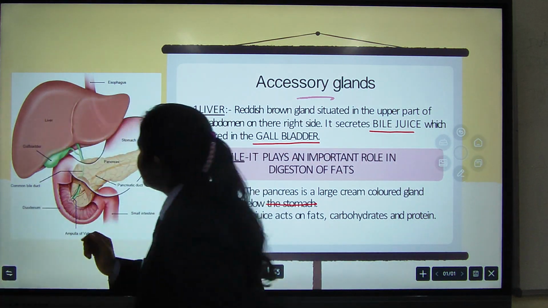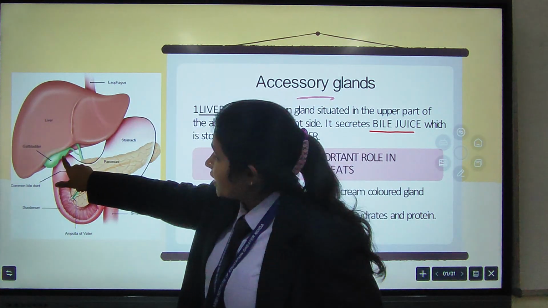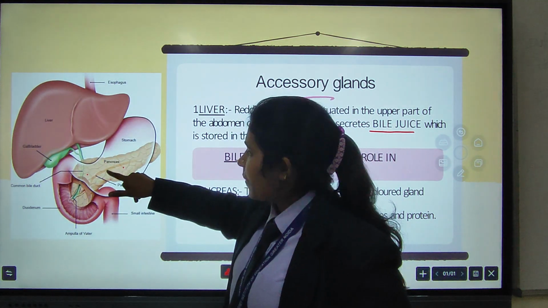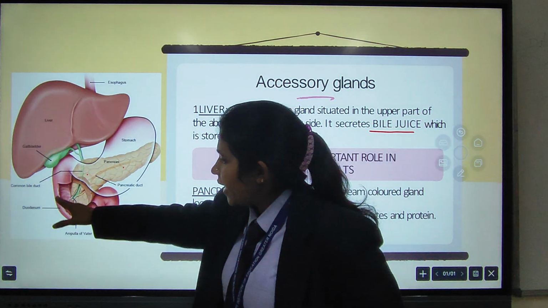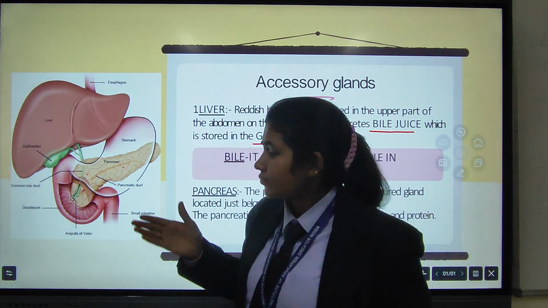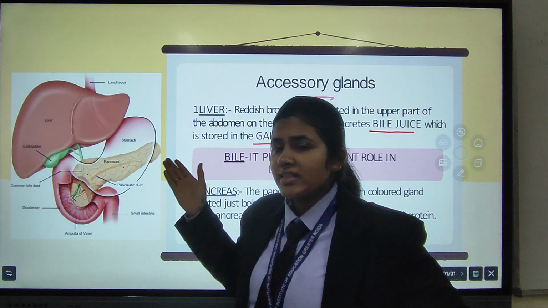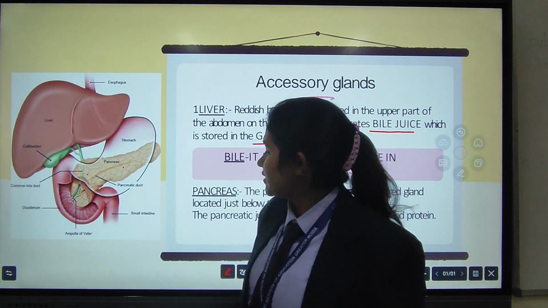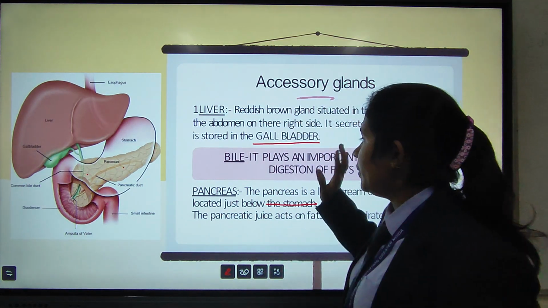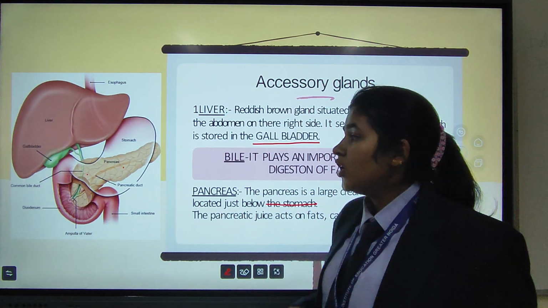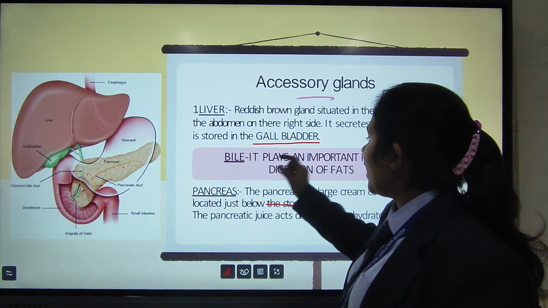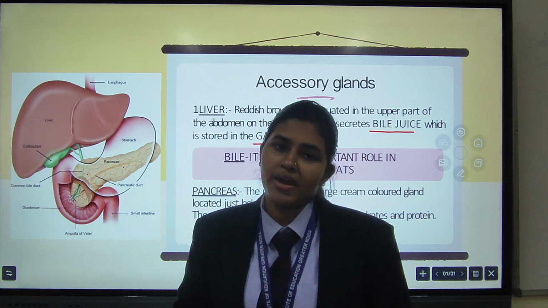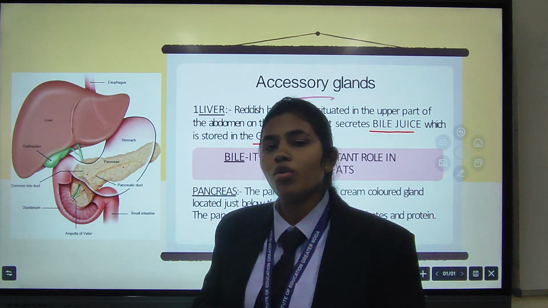Here we can see the liver. The green colored part is the gallbladder, where the bile gets stored. This is the pancreas, the stomach, and this is the small intestine. You all observe the picture of the small intestine and the other parts except the liver, gallbladder and pancreas in the above slides. The bile gets stored in the gallbladder. So what is the function of bile? The important function of bile is to digest fats.